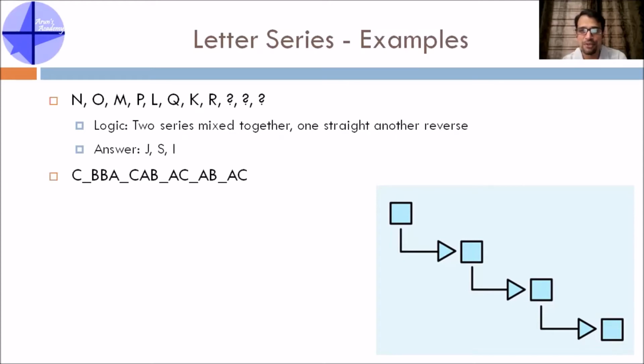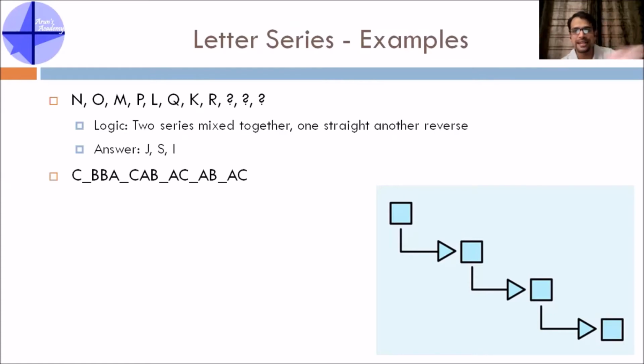Let's take one more example of letter series. See, these kind of questions, you need not convert them into numbers. Basically, if you see, the entire series is made out of only 3 letters A, B and C, and there are some blanks in between. There is a small hint here, because there are only 3 letters. Maybe there is a pattern of 3 letters which are formed.